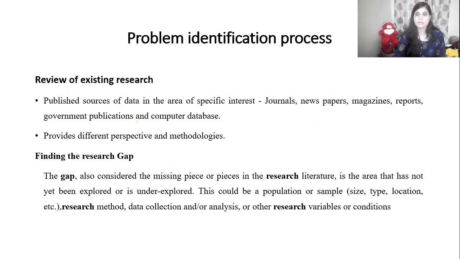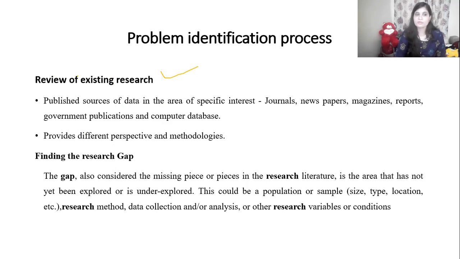Okay, next, review the existing literature. It might be a journal, newspaper, or magazines, or social media blogs giving opinions or feelings, or already done researches. If someone is publishing related to organic food products, that can help you in formulating the problem.